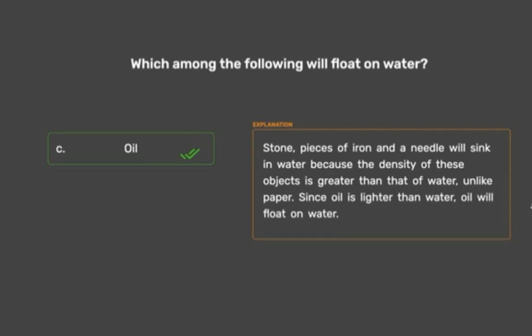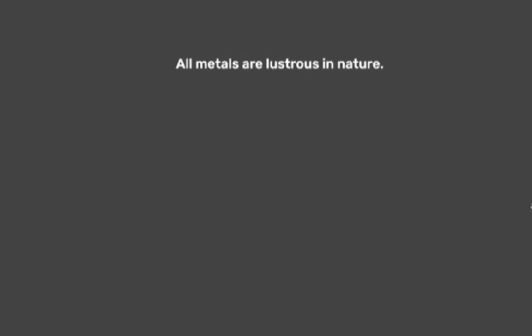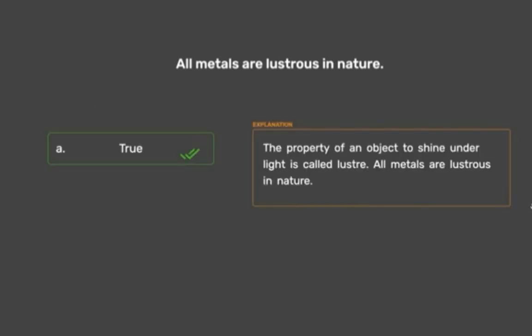Next question. All metals are lustrous in nature. So A is true and B is false. So which one is correct? Here the correct option is A, true. The property of an object to shine under light is called luster. Luster is shine. So all metals are lustrous in nature.